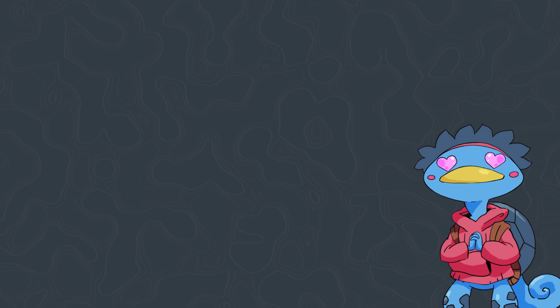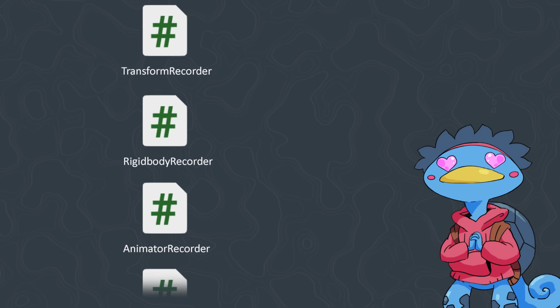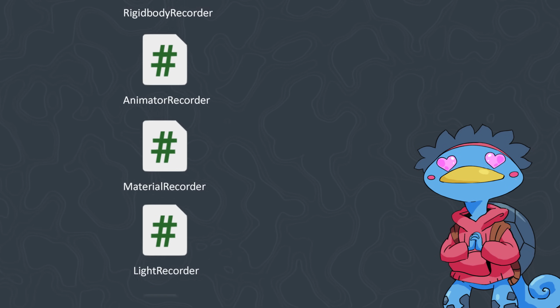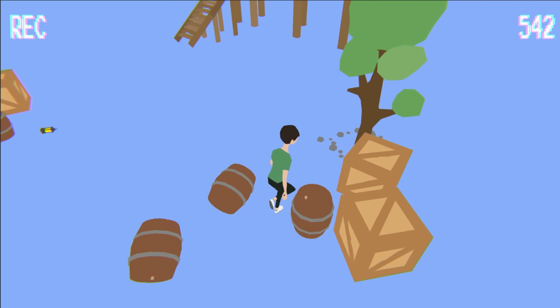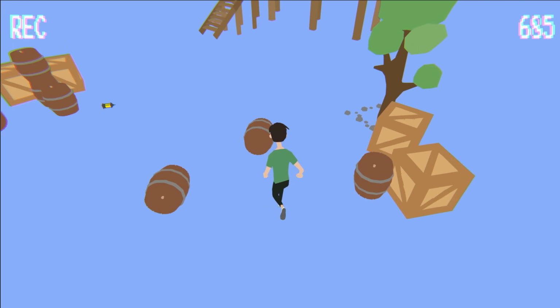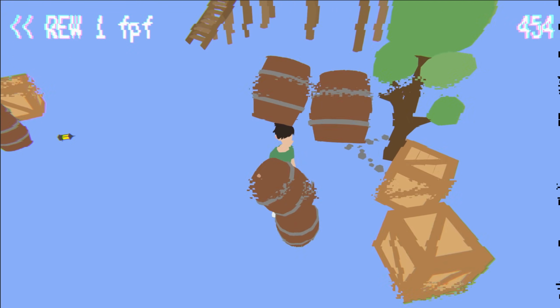We now have an efficient way of storing and looking up data in a generic recorder template. That's great because we can progressively implement recorders for each component we will use in our game. For instance, the animator component. I sort of lied earlier when showing you the footage, because without an animator recorder, by default, rewinding puts the character back to idle state.